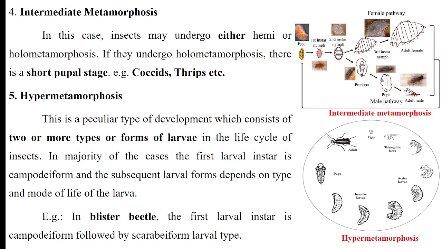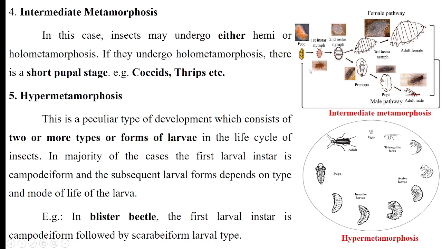Then coming to the intermediate metamorphosis. So this intermediate type of metamorphosis, in some insects, they undergo both the hemimetabolous or holometabolous, simple or complete metamorphosis. This type of metamorphosis is found in coccids, that is mealybugs and scale insects, etc., and thrips.